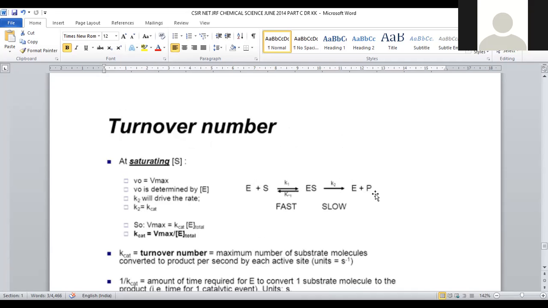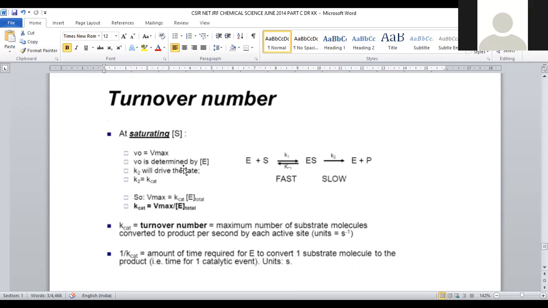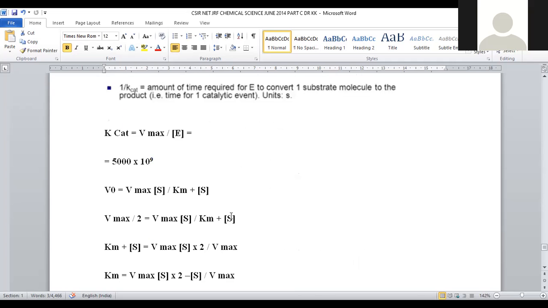This is the rate determining step, being a slow step, and it proceeds with rate constant K2. This is the generalized equation to predict the turnover number. Here is the formula: k catalytic is equal to Vmax by the total enzyme concentration.